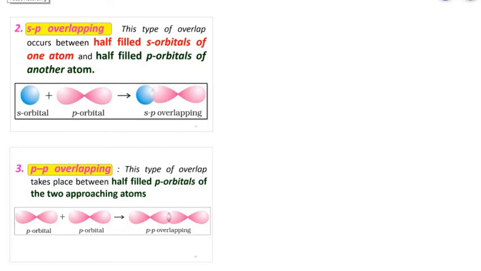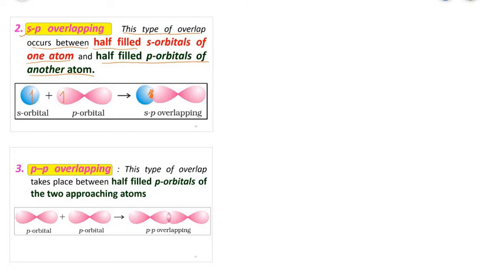The second type of combination is called sp overlapping. This type of overlap occurs between half-filled, that is to be understood very importantly, half-filled meaning it contains only one electron. Here also one electron, that is half-filled s orbitals of one atom and half-filled p orbitals of another atom. When they overlap, it results in the formation of sp overlapping.